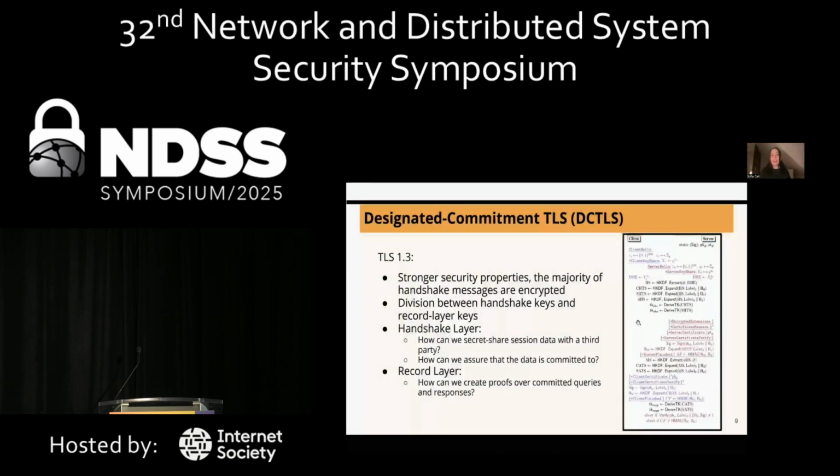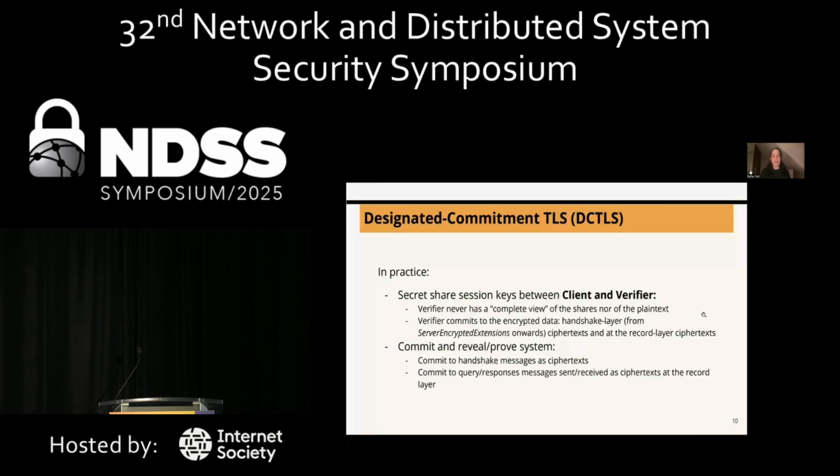So just to remind you how TLS 1.3 works, this is a protocol that has essentially two phases, a handshake layer and a record layer. The handshake layer is the layer in which you generate keys that are going to be used to encrypt and decrypt messages at the record layer, which is when you actually send data over the TLS 1.3 session. The handshake layer also allows you to authenticate with the server, meaning that the client is assured that they are talking with the correct server. This version of the protocol is the one that provides the strongest security properties and also has the majority of the handshake messages encrypted.